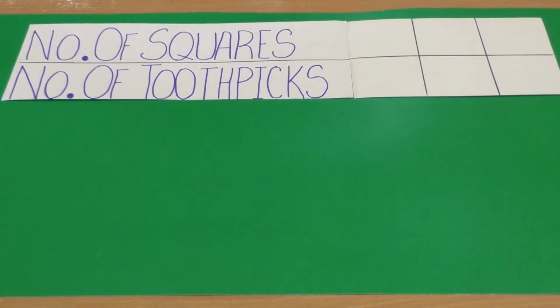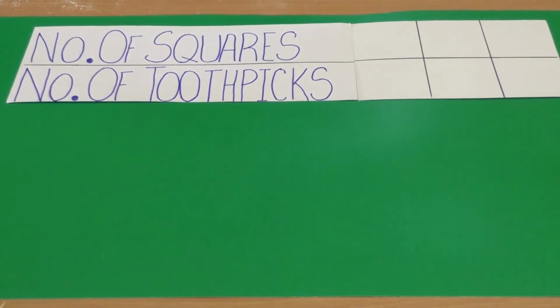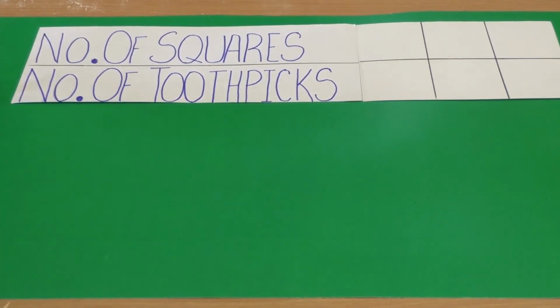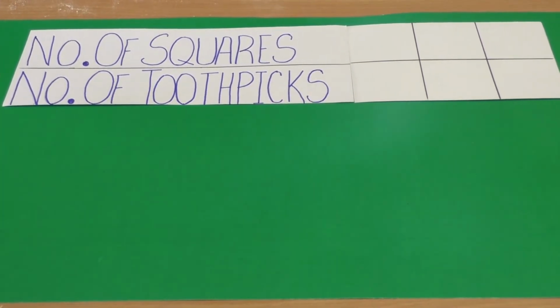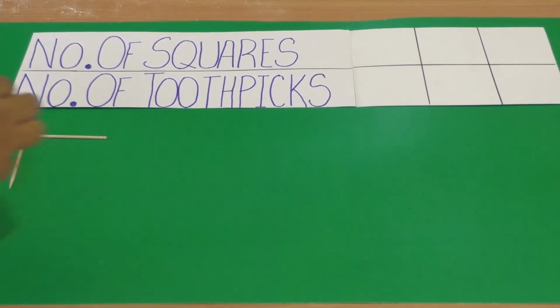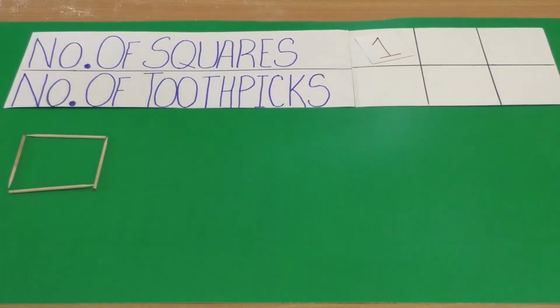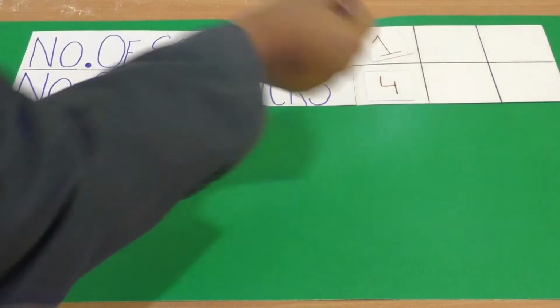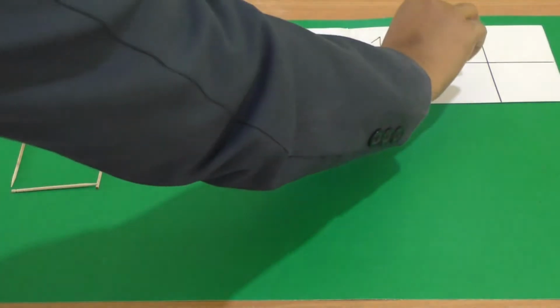Okay, so now let's form a new pattern, that is the pattern of squares. As done before, here also we will form a table representing the number of squares and the number of toothpicks required for these squares. So now let's start by making the first square. Here, as you can see, I used 4 toothpicks to form one square. So we can put it in the table. One square requires 4 toothpicks. Okay, now let's do it for 2 squares.